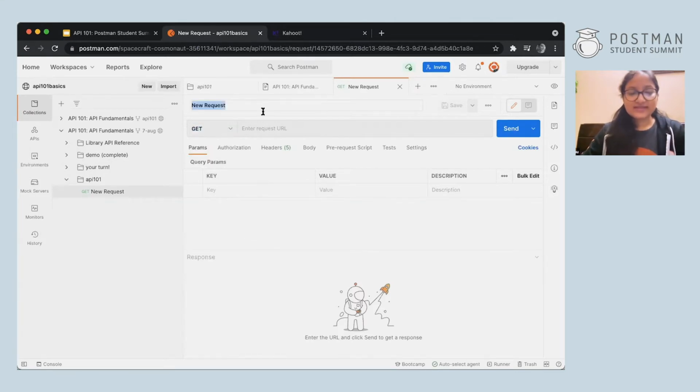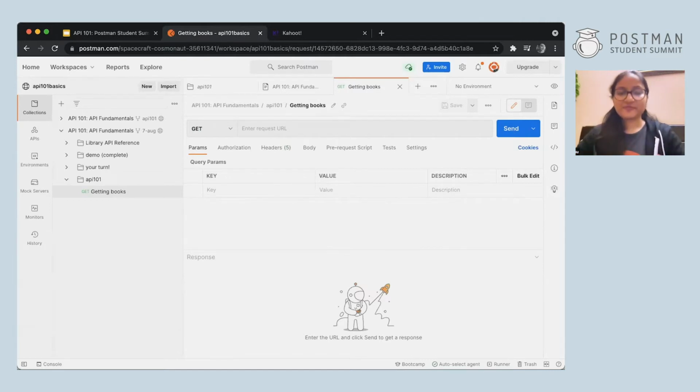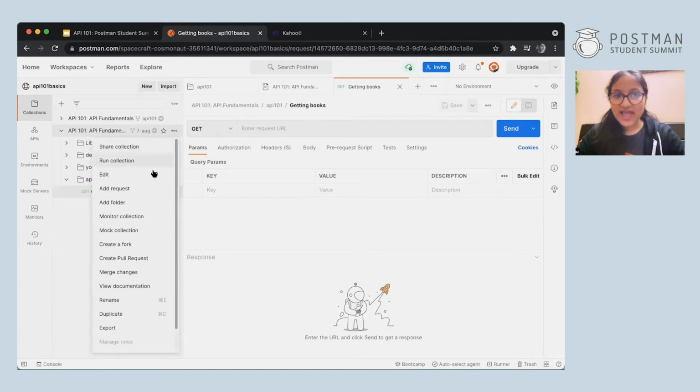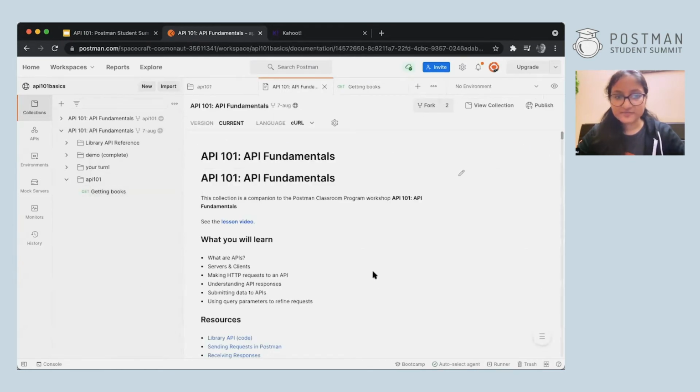Now let me name this getting books, or whatever you want to keep. I have kept it getting books because in a library, we'll try to get all the books in the library. Now, I don't know how to get the books. I have no idea what the command is. So what will I do? I'll take help from the documentation. How do I go to the documentation? Let's see that once more. We'll go to this folder, hover over it, click on the 3 dots and click on view documentation.